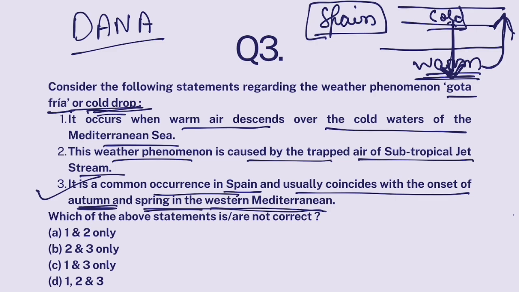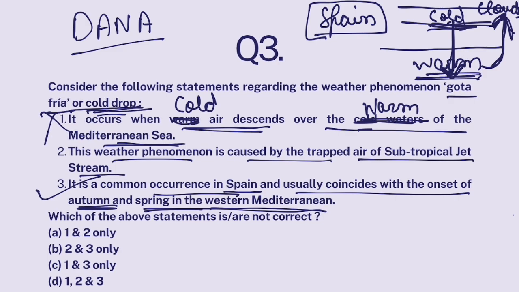Now, warm air, because of its high temperature, has a higher ability to carry moisture. So this warm air carries moisture from Mediterranean Sea. When it rises upwards, it forms clouds and it rains heavily. Okay, so it occurs when cold air descends over the warm waters or warm air which is closer to the ground. Okay, so this part is false.